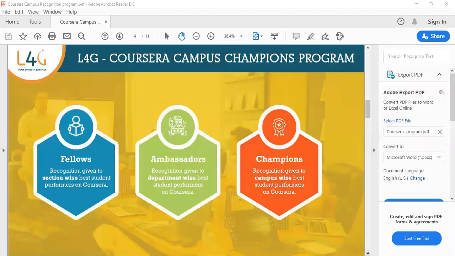Suppose we have around 30 sections. For each and every section, we can nominate 10 persons. So at maximum, we can nominate 300 persons for this particular fellowship. For 300 fellows, we can nominate them to Coursera. There is no limit on how many they take.